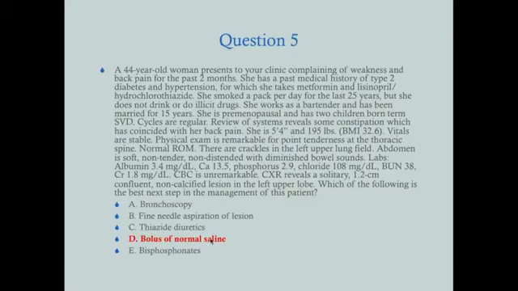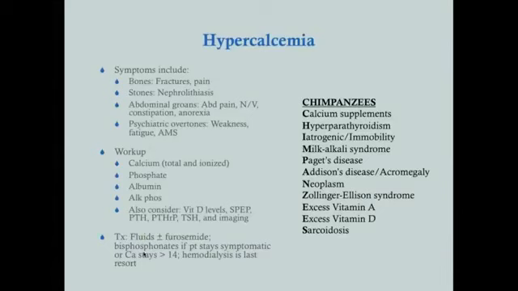Bolus of normal saline is the correct answer, because she's got hypercalcemia, so she's probably dehydrated, okay? You've got to remember, anybody coming in with hypercalcemia is probably dehydrated, so you're going to bolus them with normal saline, and you might add furosemide to that. Bisphosphonates are only given in the event that we rehydrate her and she continues to have a calcium either above 14 or if she remains symptomatic.